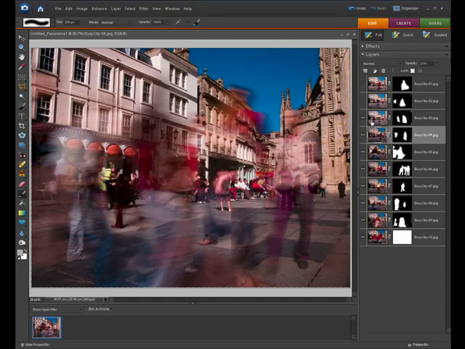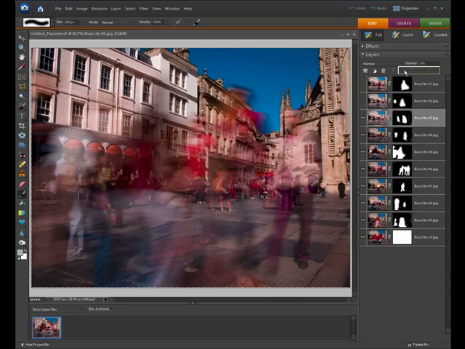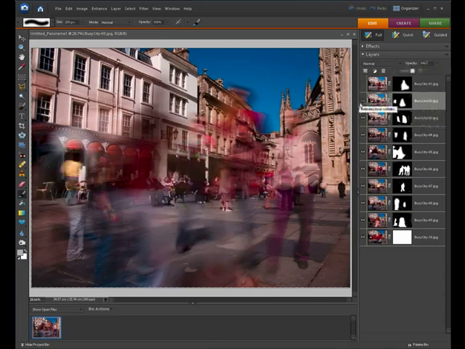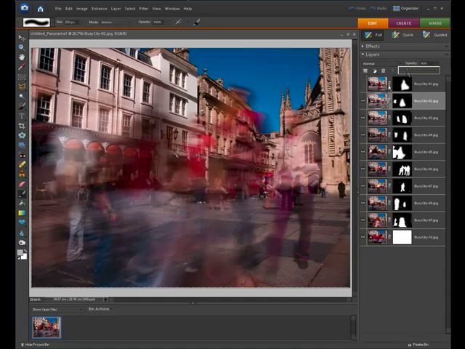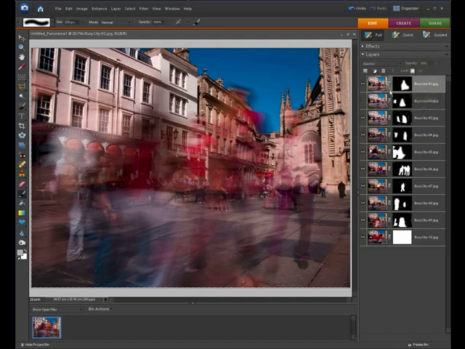What you'll actually probably find is you'll come across some layers where the people are either just a little bit too blurred or don't actually add that much to the image, in which case take the opacity either right the way down or just remove them completely from the layer set. So this one here I think I'll just take away. And finally just finish off with the top layer.